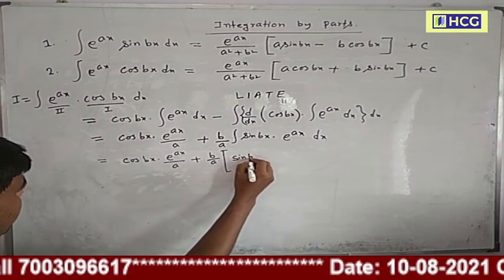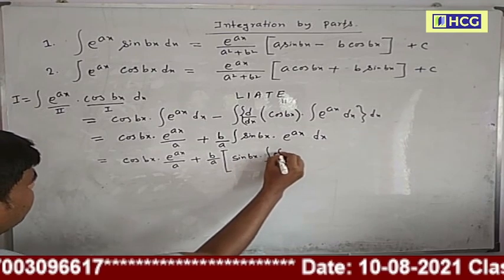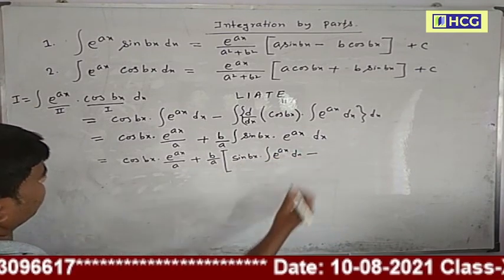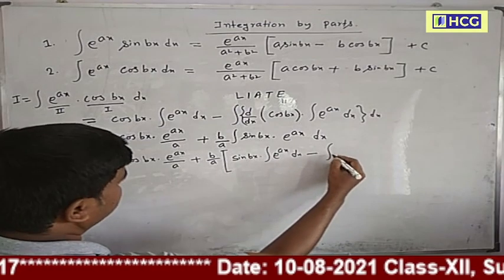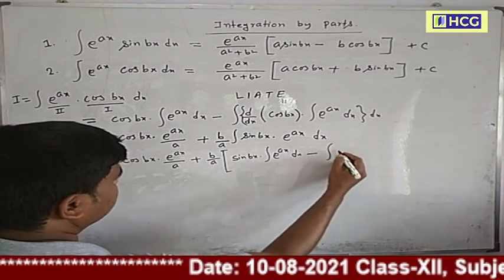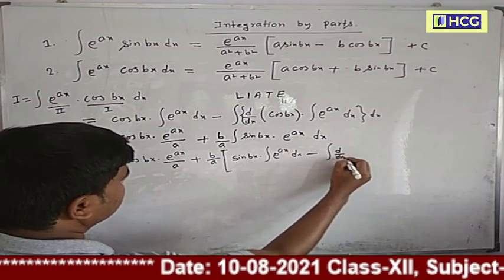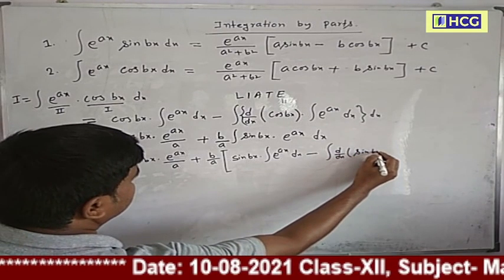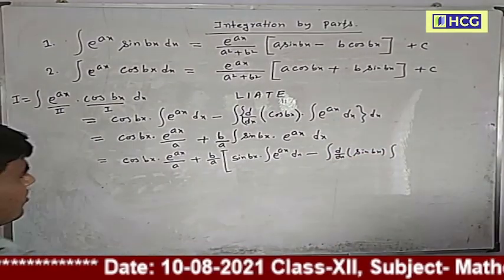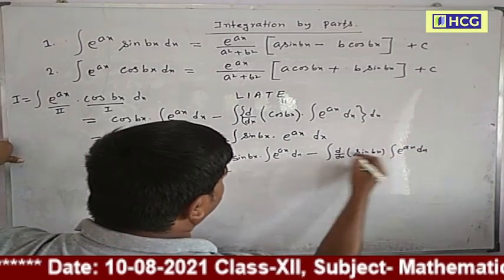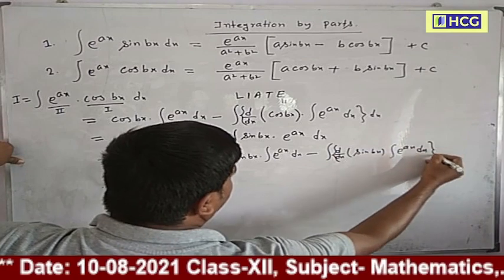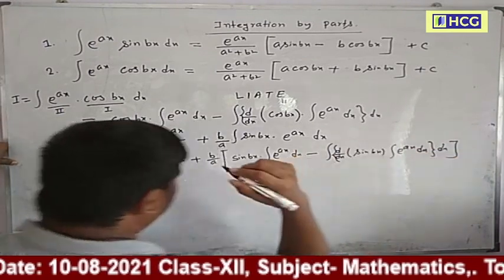So sin bx into the integral of e to the power ax dx, minus the integral of the derivative of sin bx into the integral of e to the power ax dx.